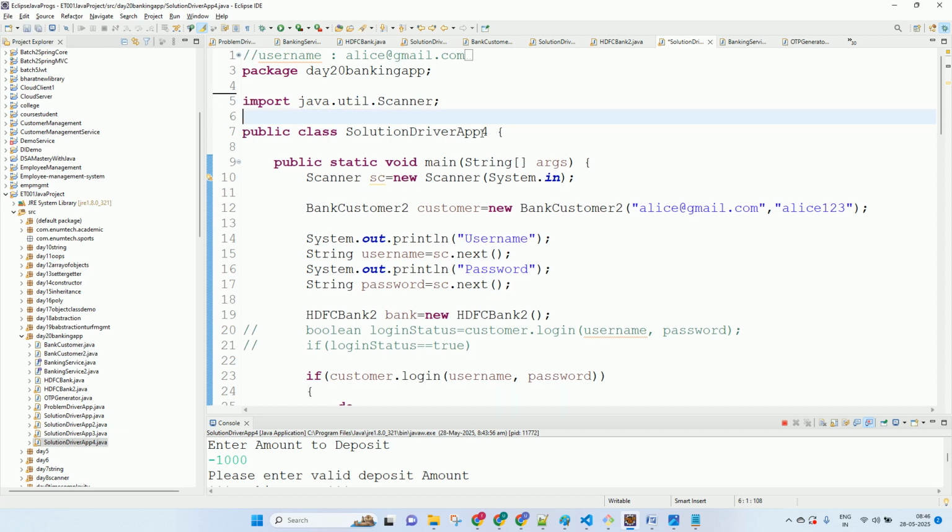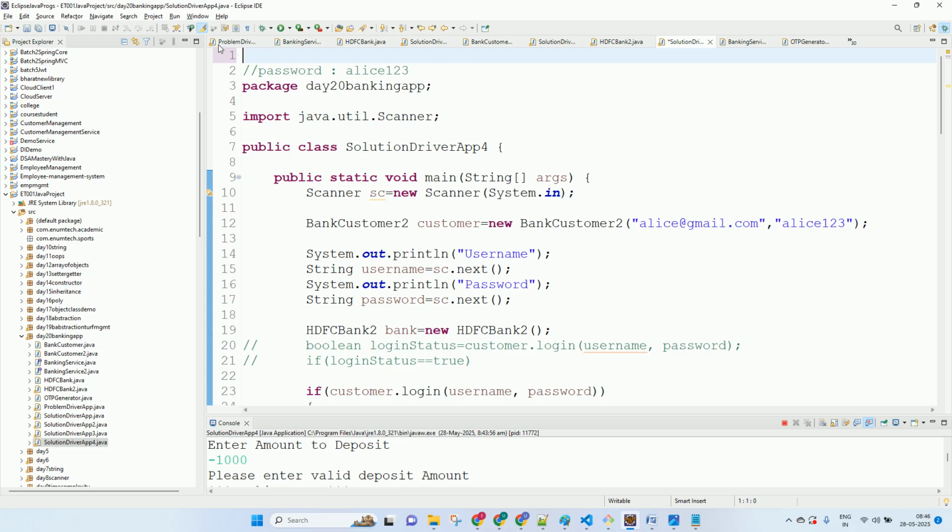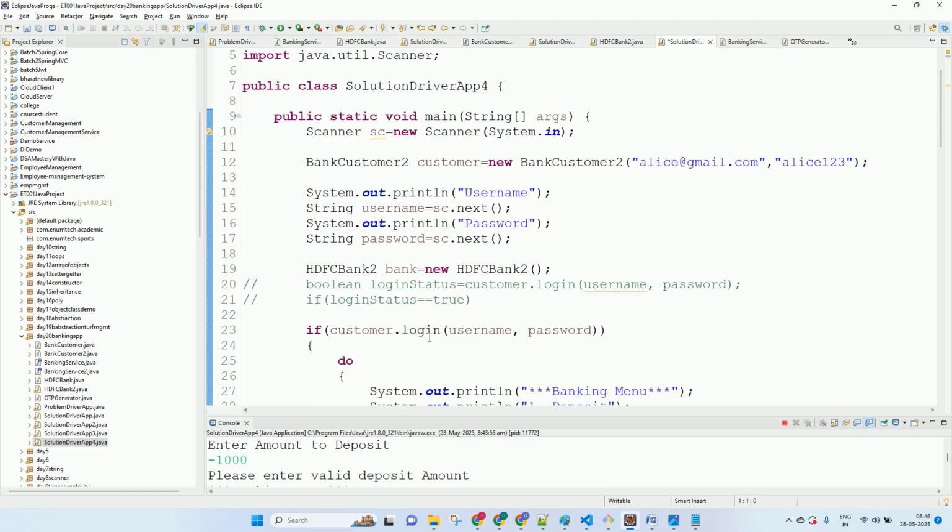Now I want you all to enhance this. If I have multiple customers, then what to do? If I have multiple customers, then any one customer can log in, right?